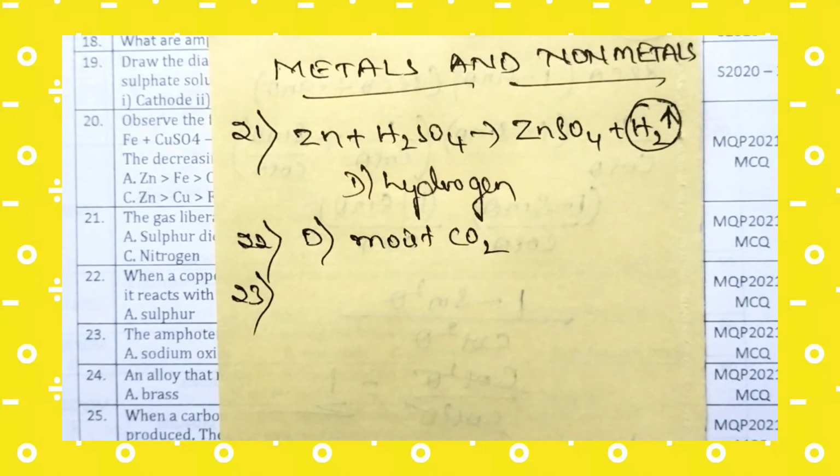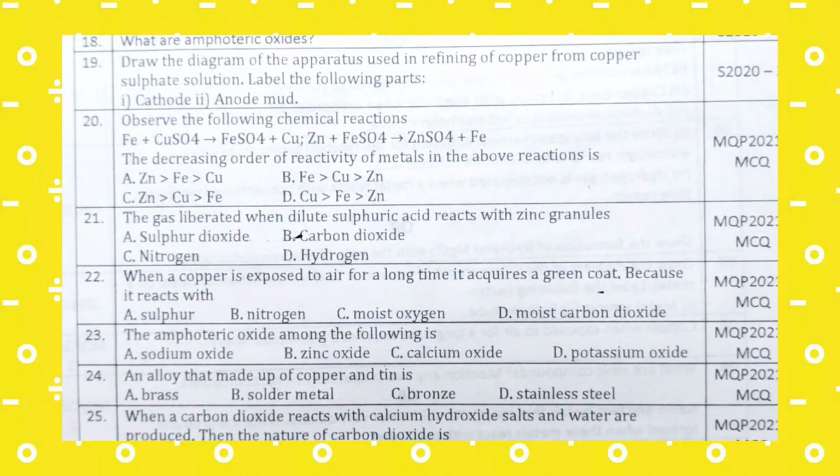Now let us move to the 23rd question, that is, the amphoteric oxide among the following is. Which is the amphoteric oxide? Sodium oxide, zinc oxide, calcium oxide, potassium oxide. In our syllabus they have given two examples: one is aluminum oxide, another one is zinc oxide.